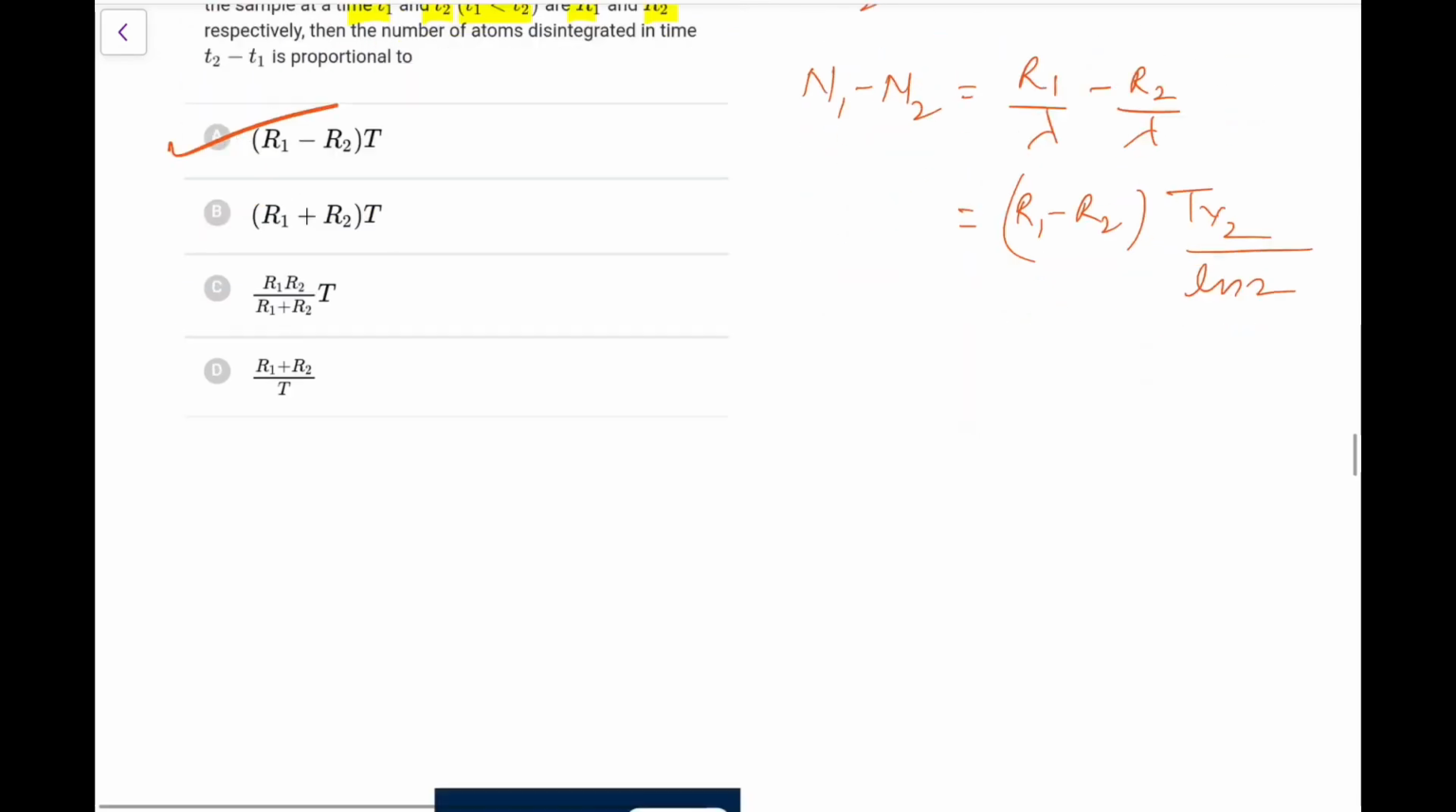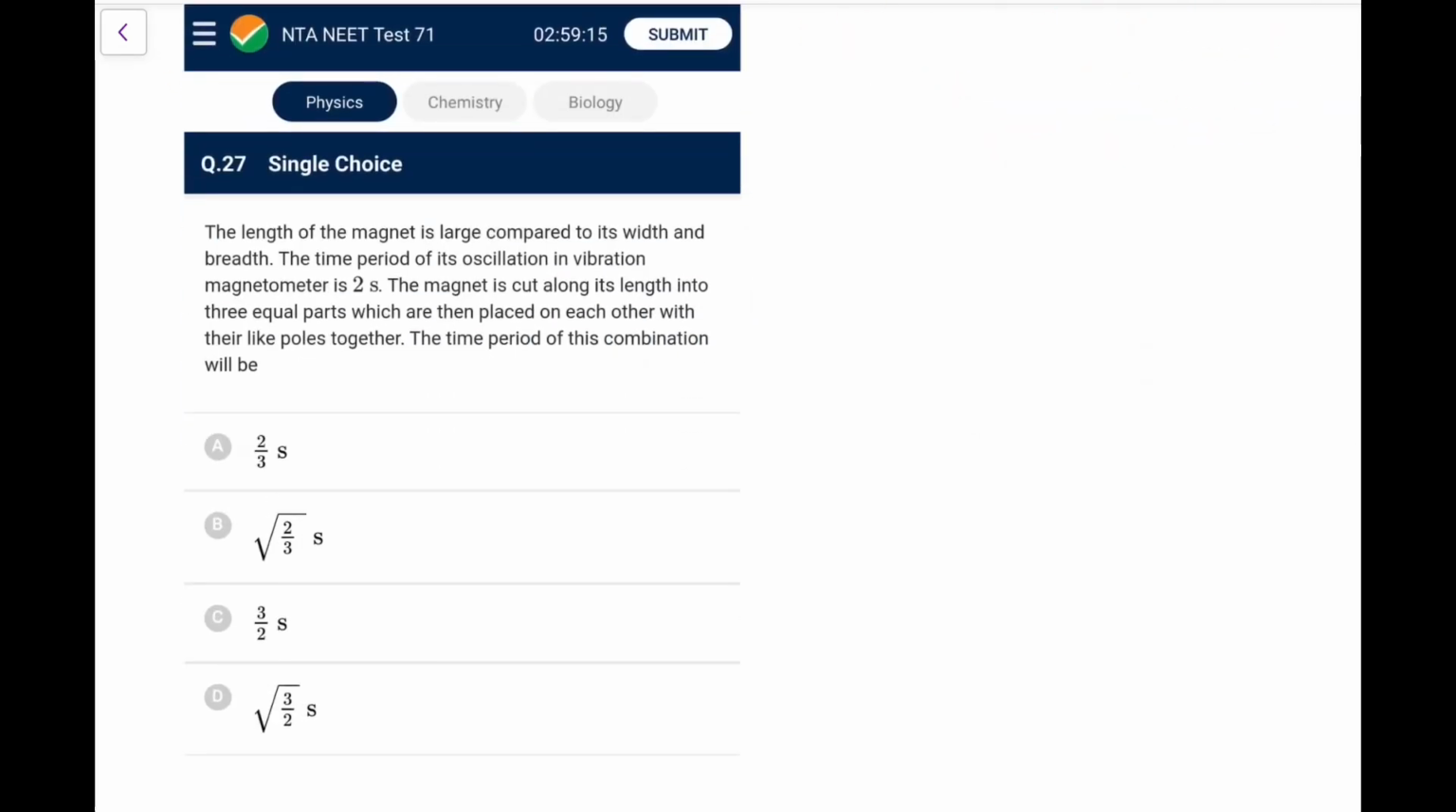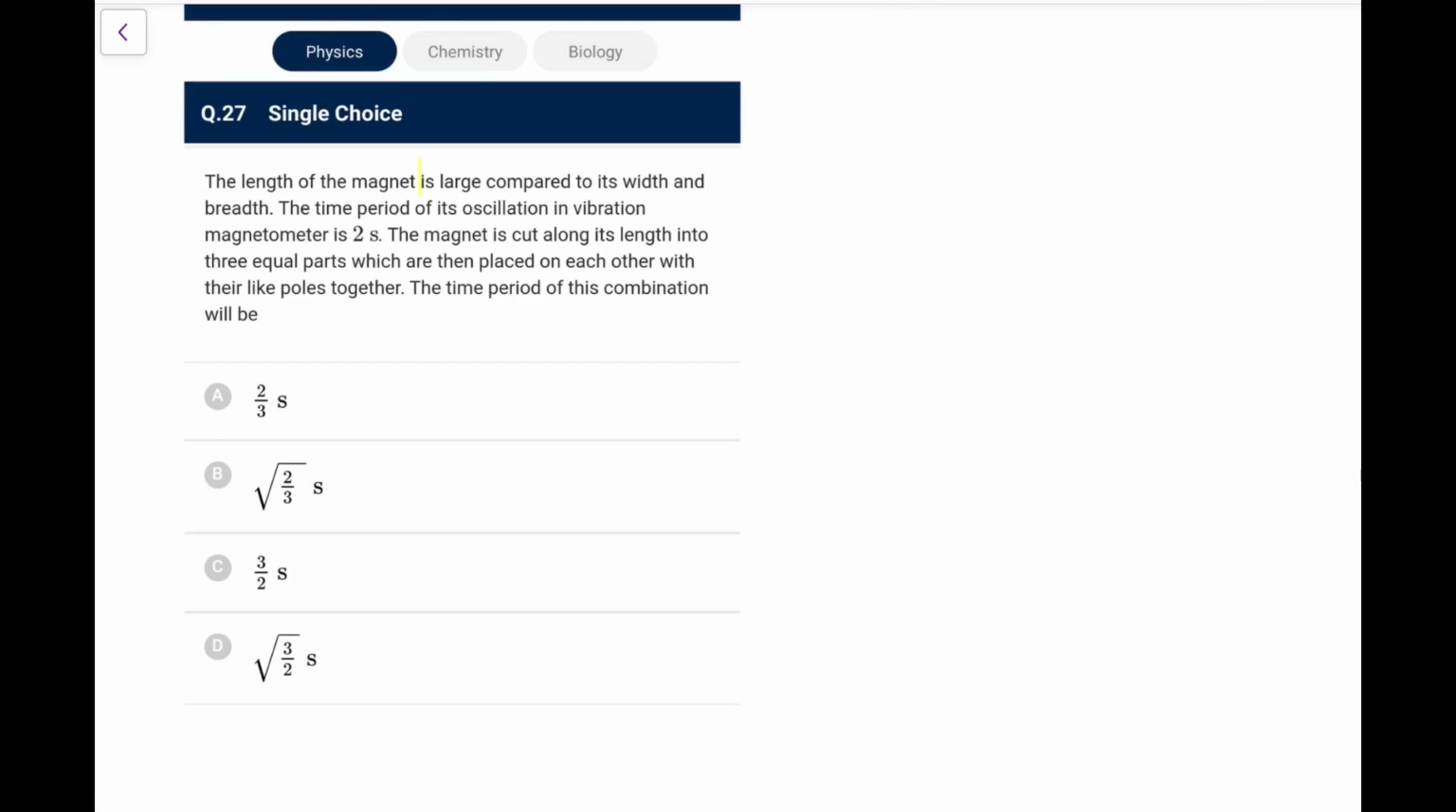Okay, so this is option A. Next one. The length of the magnet is large compared to its width and breadth. The time period in vibration magnetometer is 2 seconds. Now cut along its length into 3 equal parts and place them on each other with their like poles together. The time period of this combination will be?